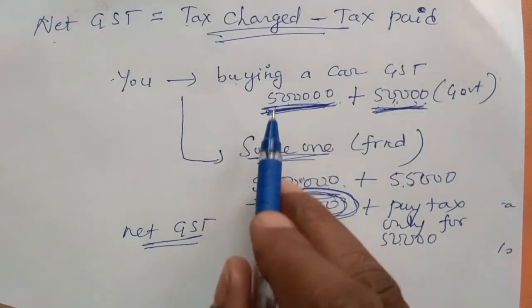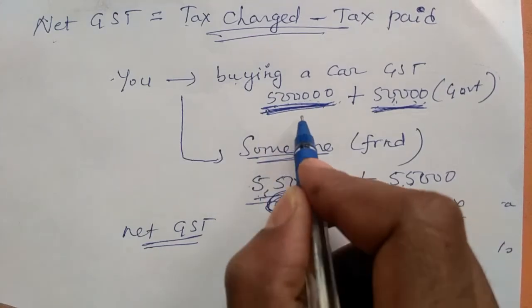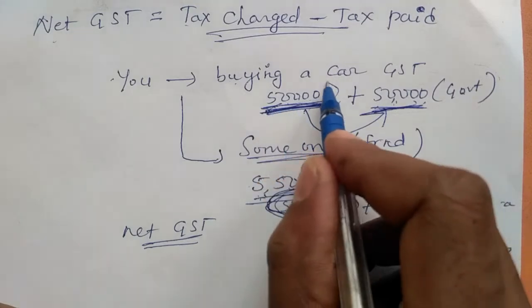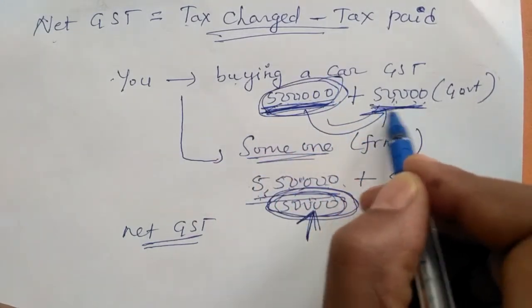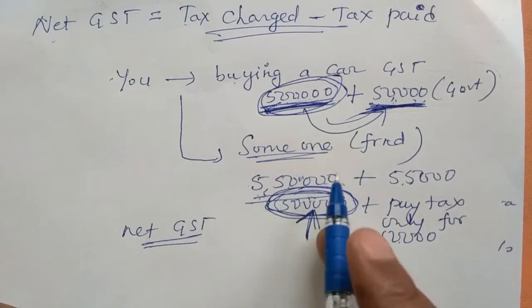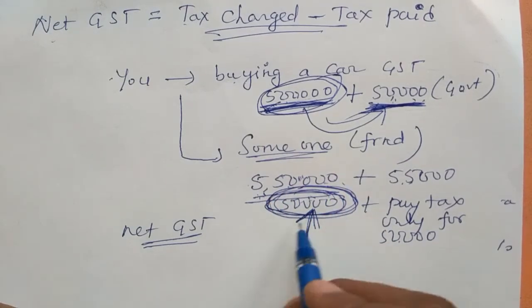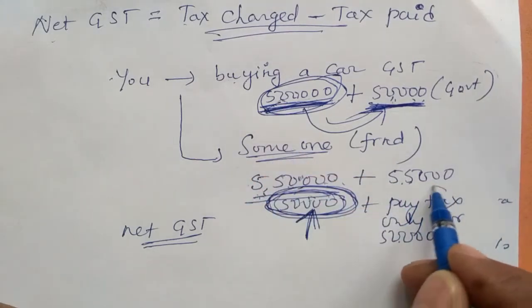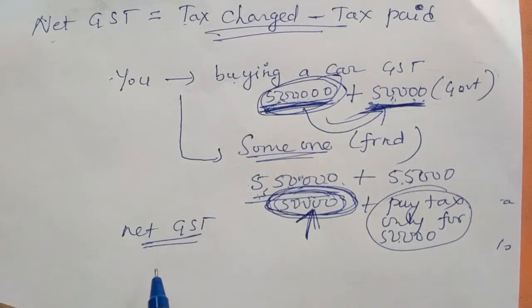So why can't it be for 5 lakh 50,000? Already for 5 lakh, 50,000 was paid, right? Now the car rate is increased to 5 lakh 50,000. That means you increased it by 50,000 rupees. For the amount increased from the previous value, you pay tax. That is called net GST.